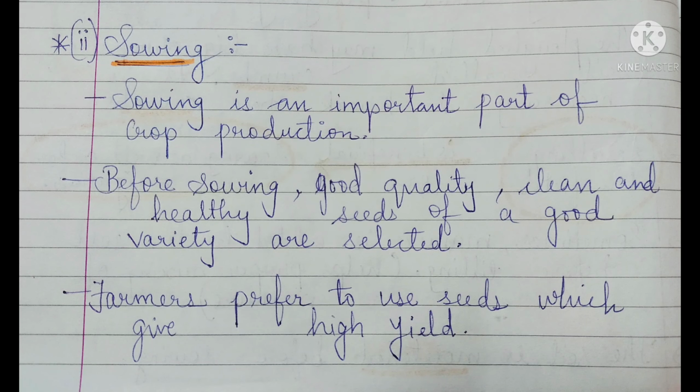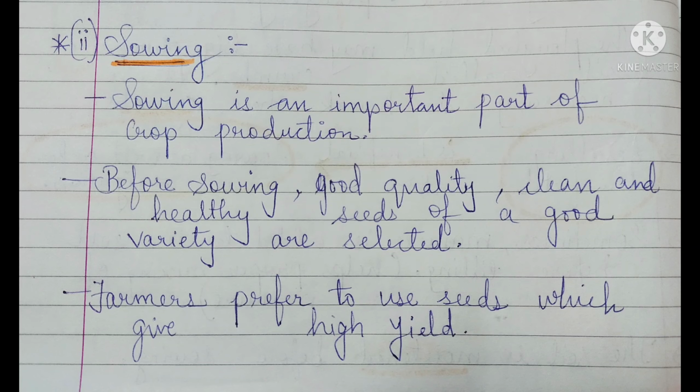The next topic after the preparation of the soil is sowing of the seed. Sowing is the next process. Sowing is an important part of crop production. If we do not sow the seed, then nothing will happen. It is done very nicely with the proper selection of the seeds. We will see the full process in detail in this topic.